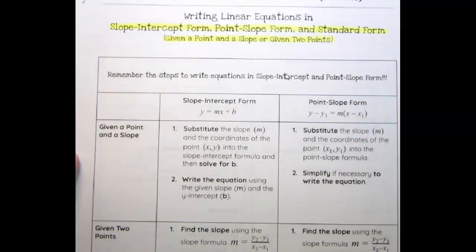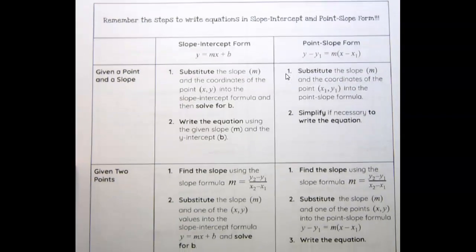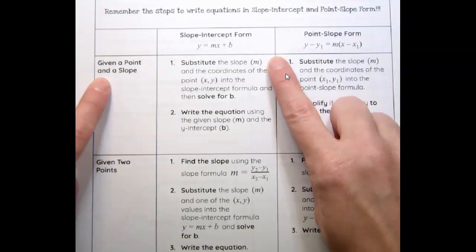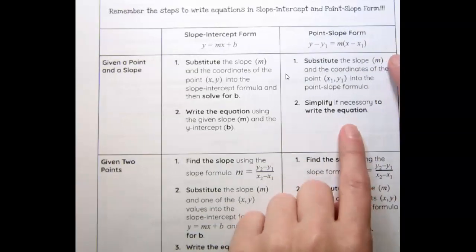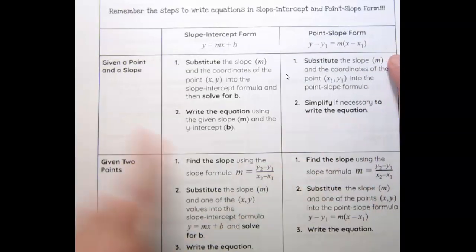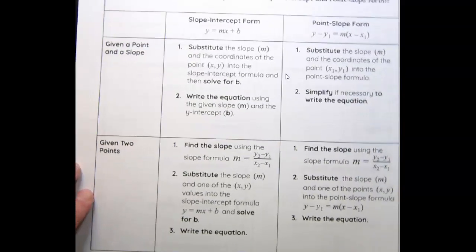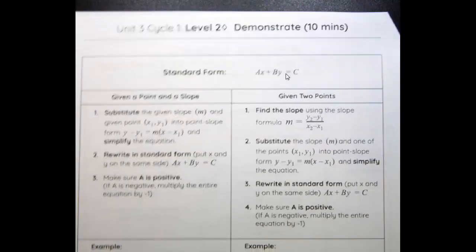If you notice on the front page, it summarizes 2 of the previous videos that you should have already gone over. And that is if you're writing it in slope-intercept form, given a point and a slope, or slope-intercept form, given 2 points. And then also in this column, it's about point-slope form if you're given a point and a slope. And then again, point-slope form if you're given 2 points. So we're actually going to go over the standard form in this video, but you can reference the notes for the other problems that deal with y-intercept and point-slope.